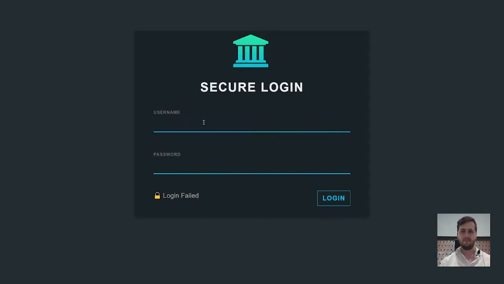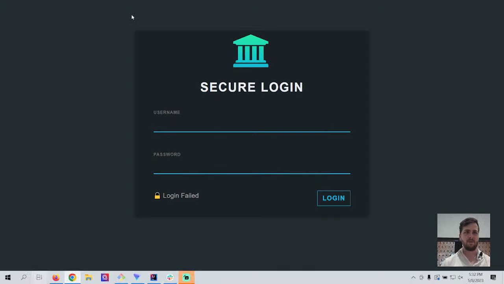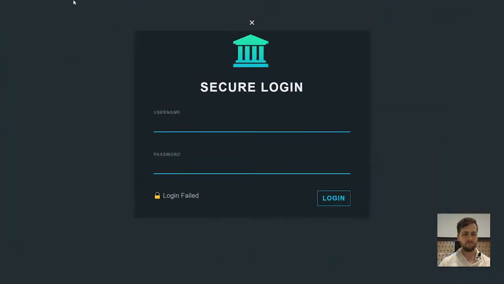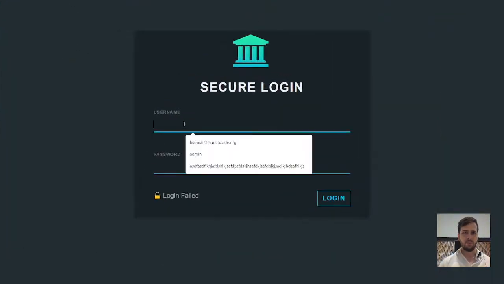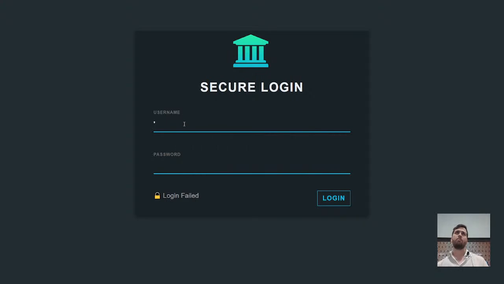I don't know. So let's go ahead and look back at this text that Anonymous gave us and see what we can do with it. Well, I remember it, so I'll just go ahead and write it up. Anonymous gave us a single quote, space, or, space, 1 equals 1, space, dash, dash.